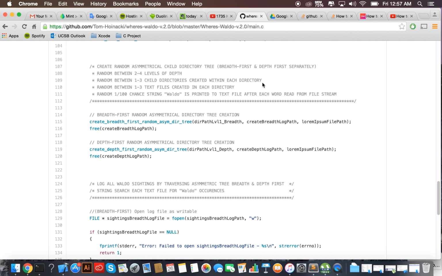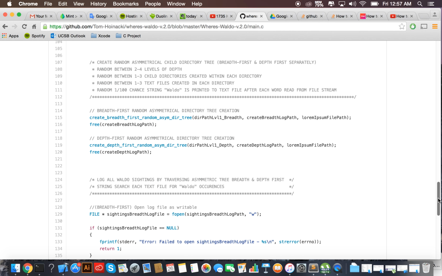So directory 2-1 could have children of 3-1, 3-2, 3-3. 2-2 could have children of 3-1, 3-2, 3-3, and so on. It'll be much easier once I show you the actual program creating these files and filling them out on my desktop.